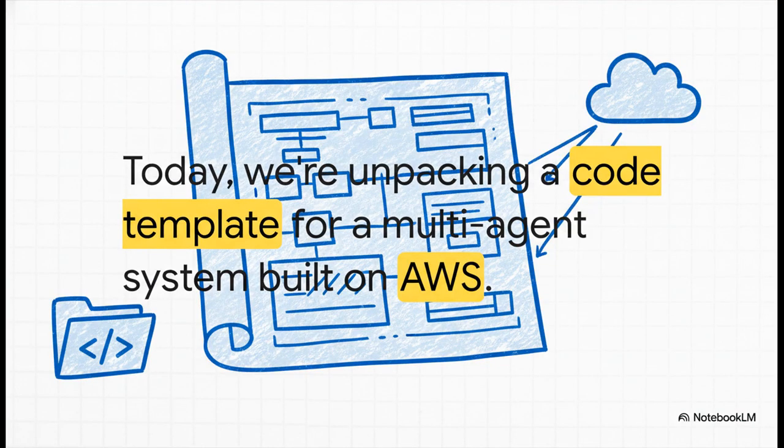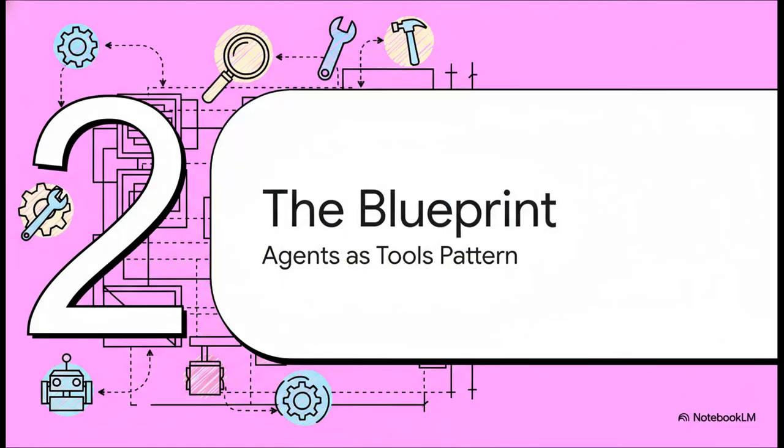The good news? There's a blueprint for exactly that. And today, we are unpacking it. We're going to dive deep into the agent sample repository over on GitHub. It's basically a code template that shows you step-by-step how to build a multi-agent system on AWS. So, this whole blueprint is built on this really elegant, really powerful idea called the Agents as Tools pattern. Let's see exactly what that means.